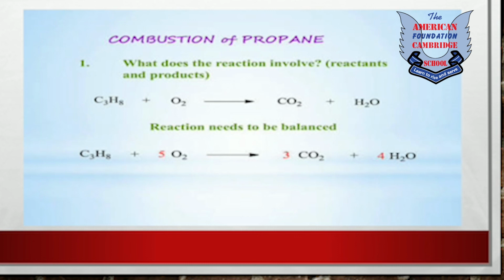Now here is an example of a combustion reaction of an alkane, that is propane. Propane is C3H8. Propane is burned in the presence of oxygen, and carbon dioxide and water are released, as written in this equation. The second equation is the balanced equation. You already know how to balance a chemical equation, so you can balance it by yourself.